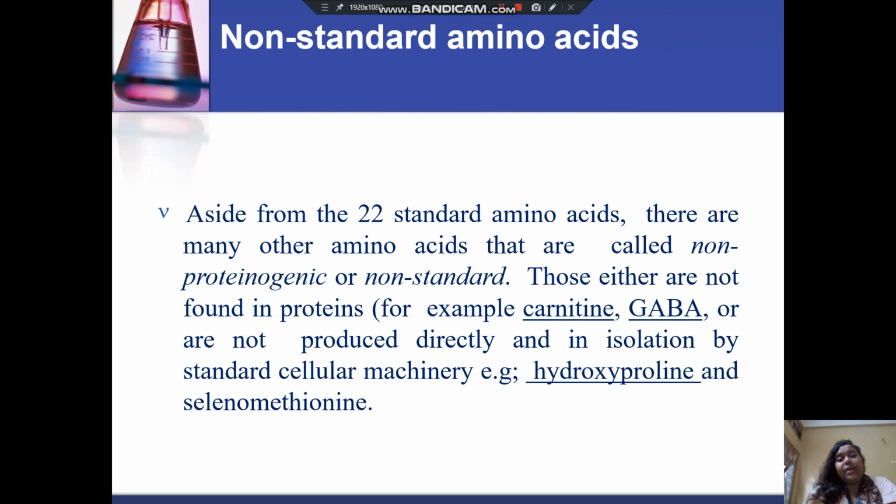So now the non-standard amino acids. Aside from the 22 standard amino acids, there are many other amino acids that are called non-proteinogenic or non-standard. Those either are not found in proteins, for example, carnitine and GABA, or are not produced directly and in isolation by standard cellular machinery, for example, hydroxyproline and selenomethionine.